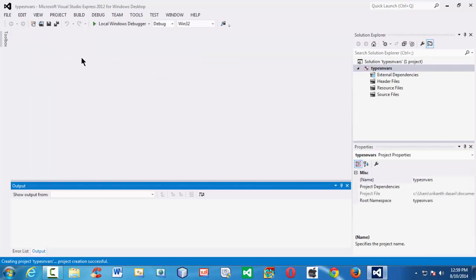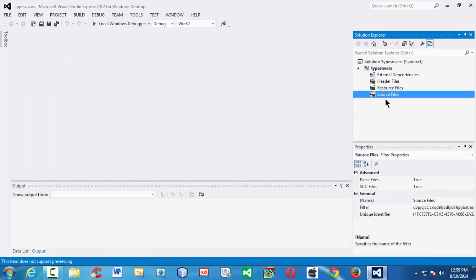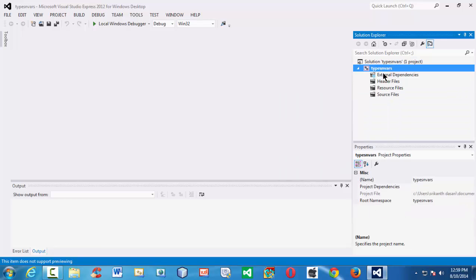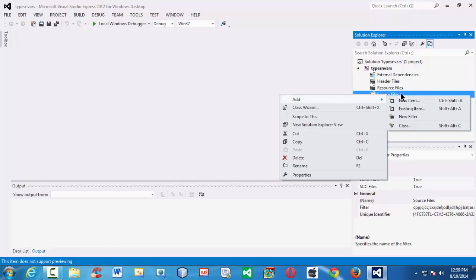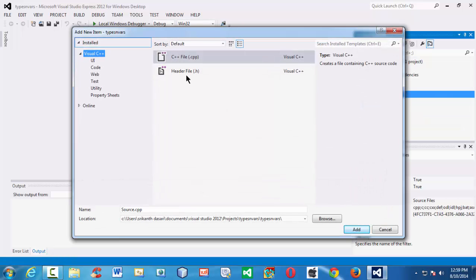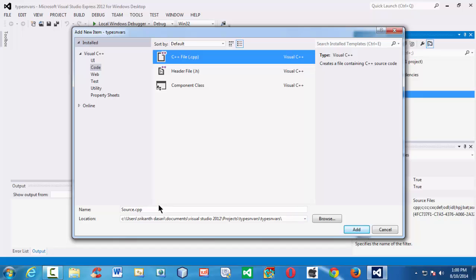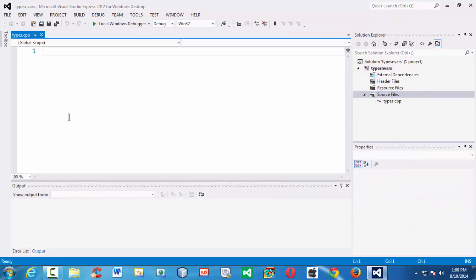Visual Studio 2012 Express creates a small project for us with all the empty folder structure here. So let's go to the source files folder and add a new item, a new source file. Let's name it types.cpp.